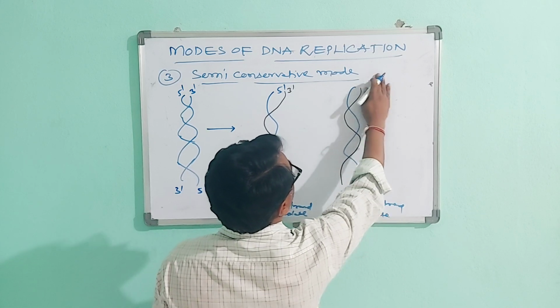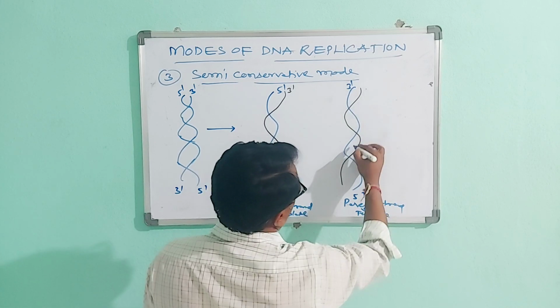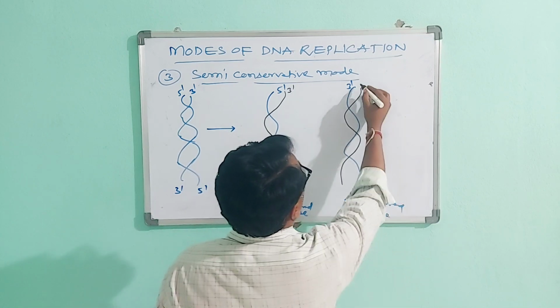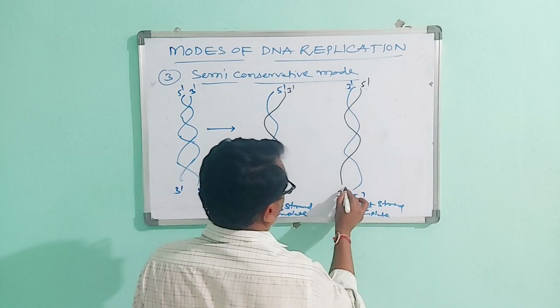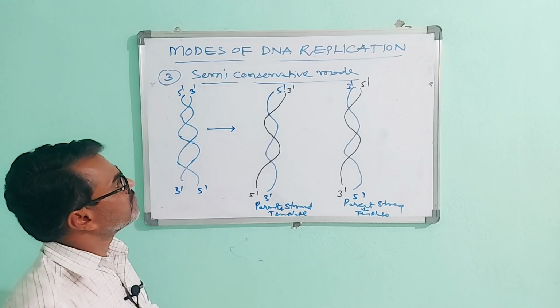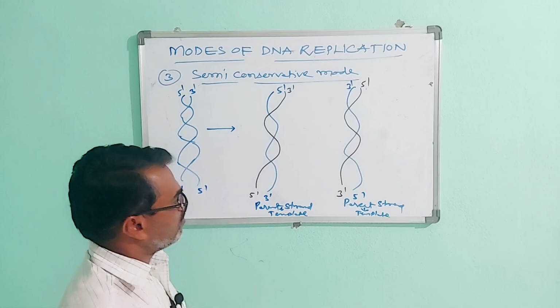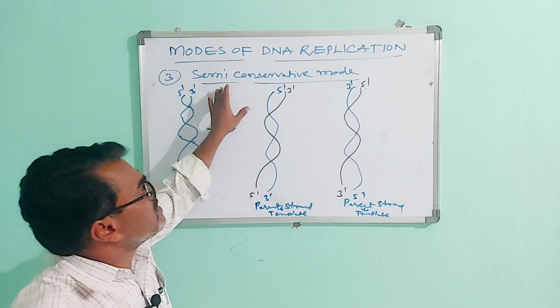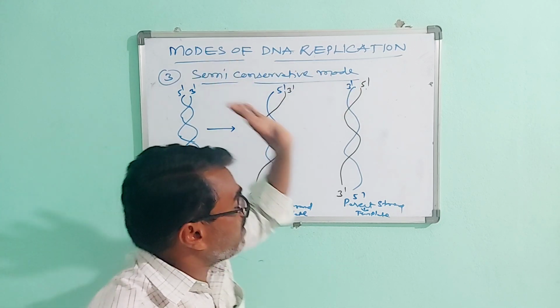It is 3 prime to 5 prime, next 5 prime to 3 prime. It is the semi-conservative mode of DNA replication.